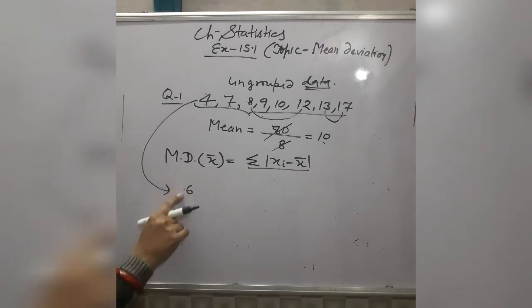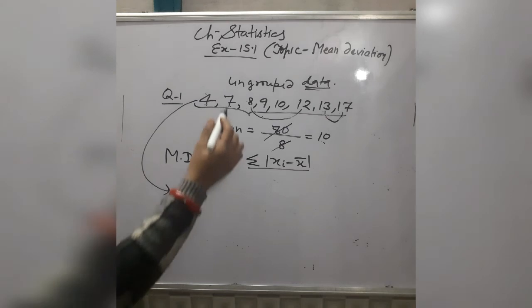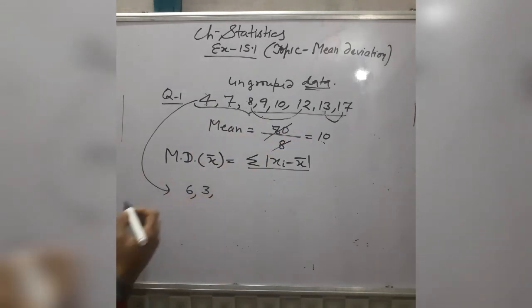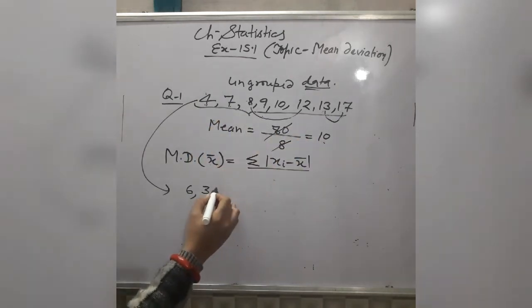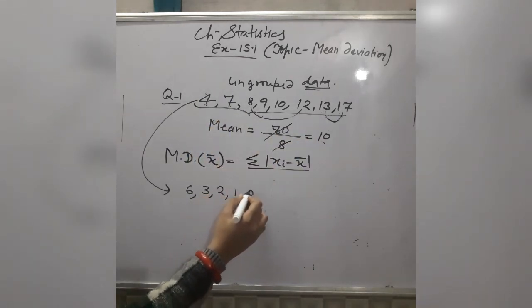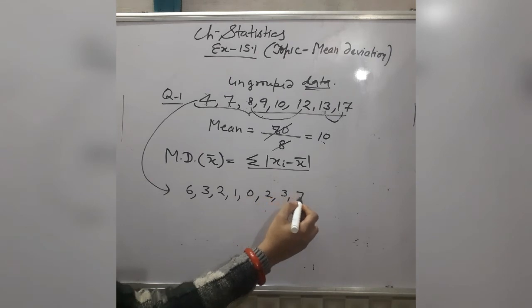You will write down just the difference 6. 7 minus 10, I am taking only the direct mode, you will write down 3. 8 minus 10, 2, 1, 0, 2, 3 and then 7.